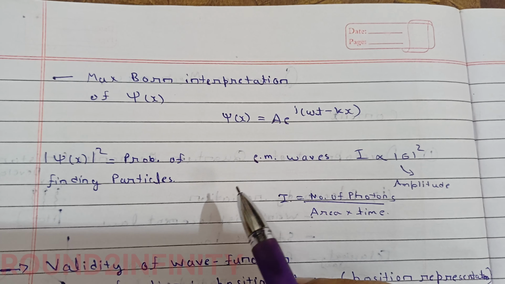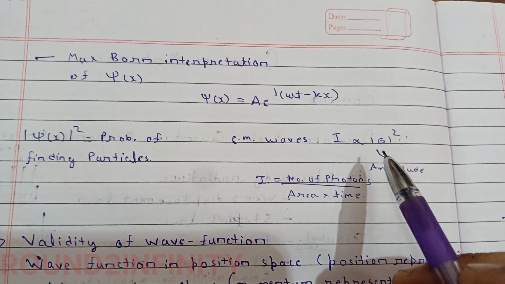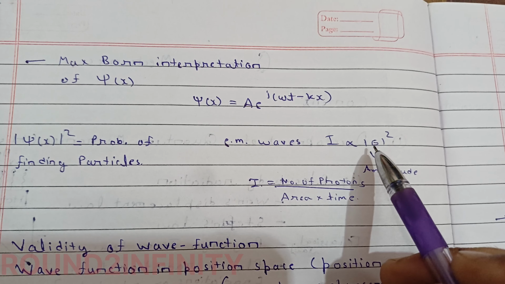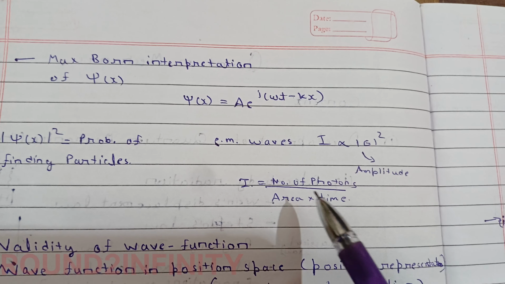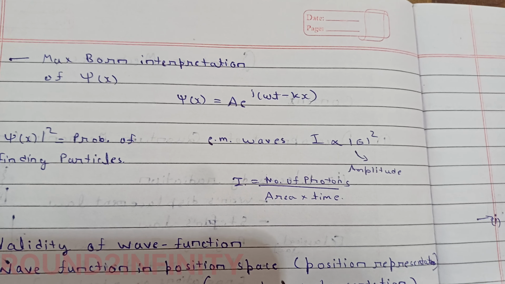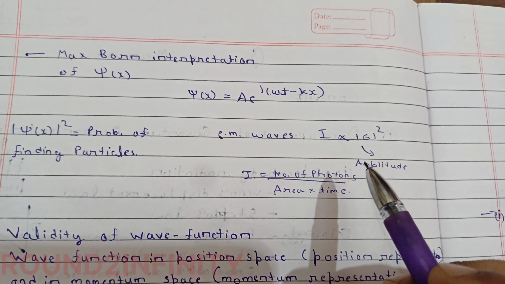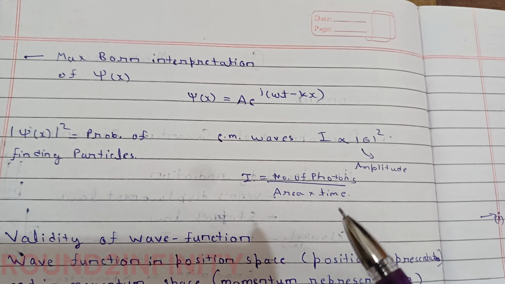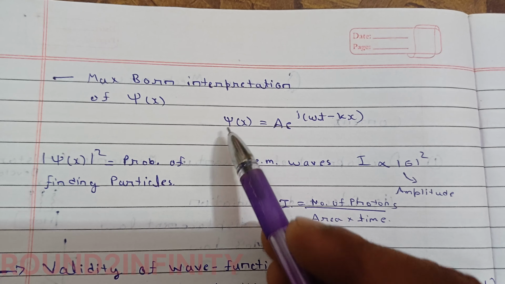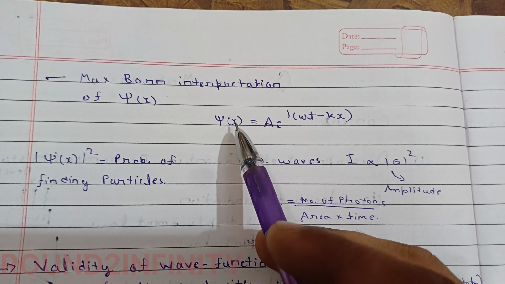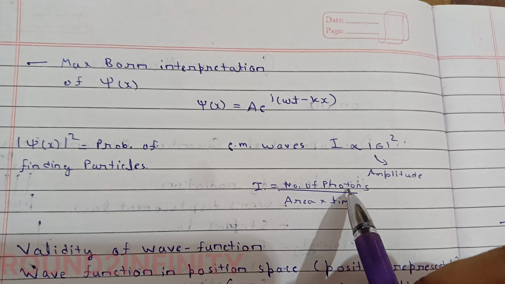Now see, in EM waves or any wave, we know intensity is nothing but amplitude square, or in the electric field you have electric field square, and this intensity is nothing but the number of photons per unit area per unit time. That's how we represent intensity at any surface. The number of photons per unit area per unit time falling defines the intensity. So the square of this wave function must be representing something, and that should be the particles, means it is also representing the particles, means photons.